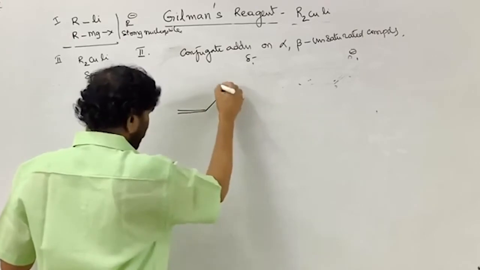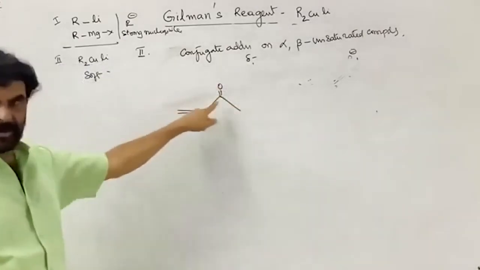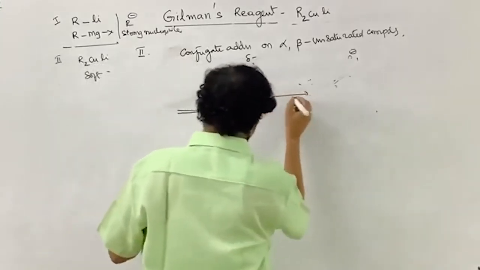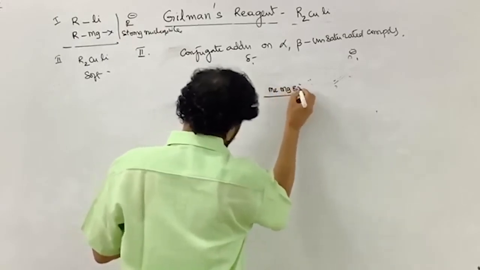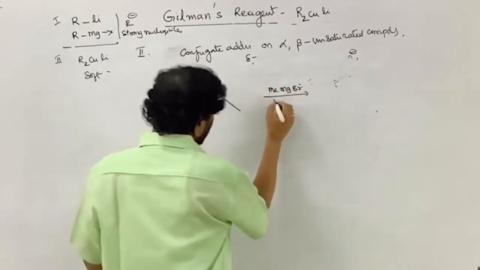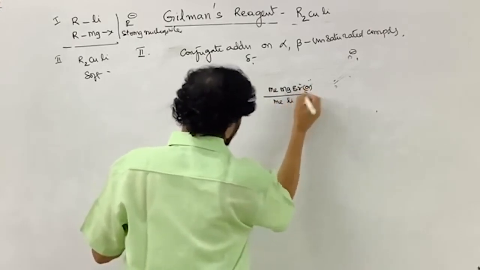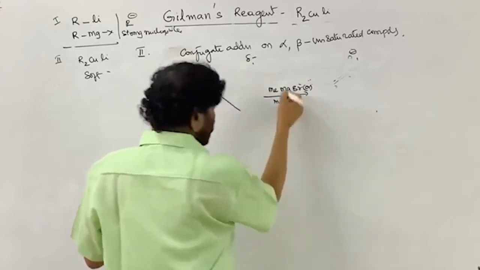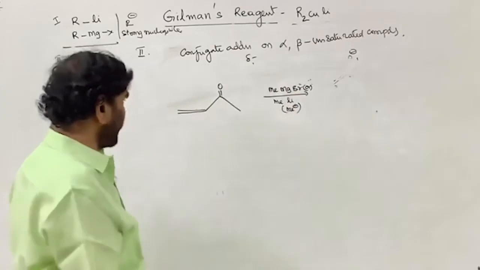Take methyl vinyl ketone. There is a conjugation, unsaturation. Now I am treating it with methyl magnesium bromide, or you can take methyl lithium, anyone. In both cases the methyl group is a carbanion, more ionic, with more negative charge.